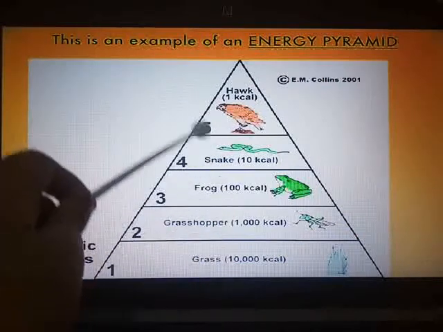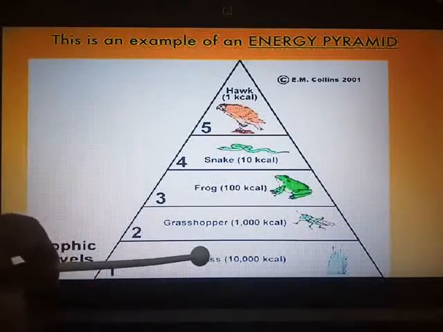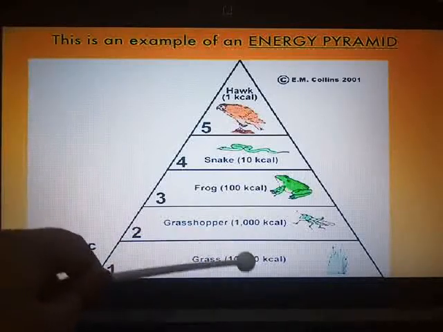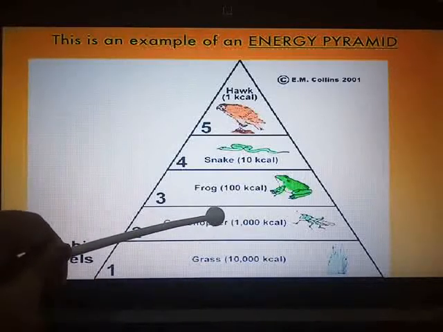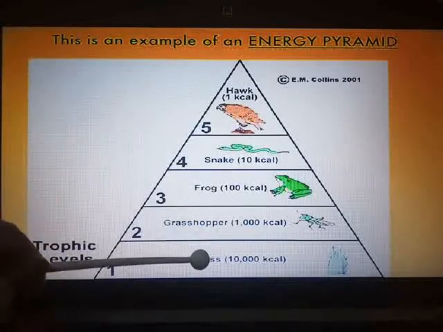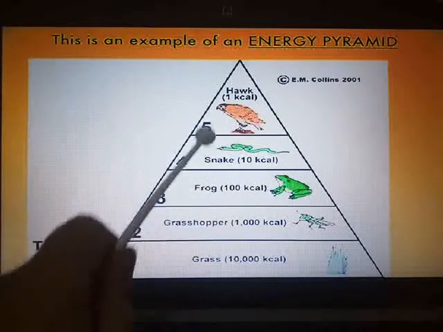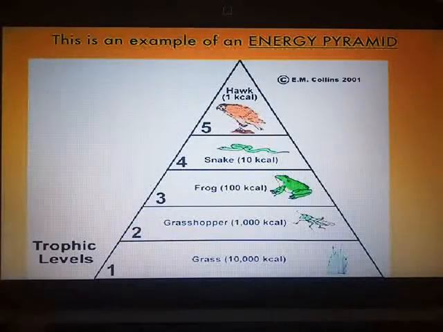You can see a good example here. If grass is having 10,000 kilocalories of energy, all this 10,000 will not be passed on to the next, that is herbivores. This grass will use some of the energy for its own activities, and the remaining will be transferred to the next level. What will happen after the death of these apex consumers? Their energy becomes available to the decomposers.